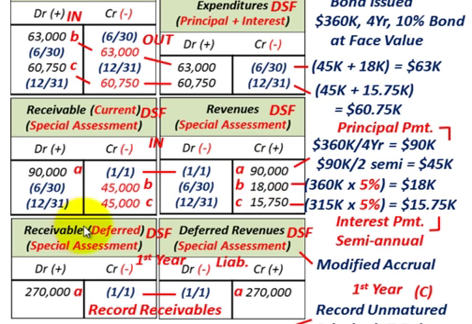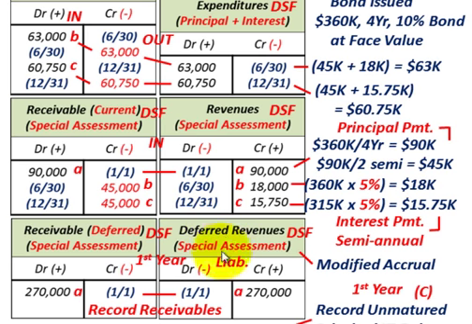Now we have to set up our deferred. This is the remainder of that receivable. Title it receivable deferred, again for our special assessments, and we would debit that for $270,000. We have the total of $360,000, and it's for 4 years, so we recognize $90,000 for the first year. That would be the current portion, $90,000. So the remaining $90,000 from $360,000 is going to give us the remaining receivable as a deferred amount of $270,000. Now that's at the issue date, 1/1, again for the first year.